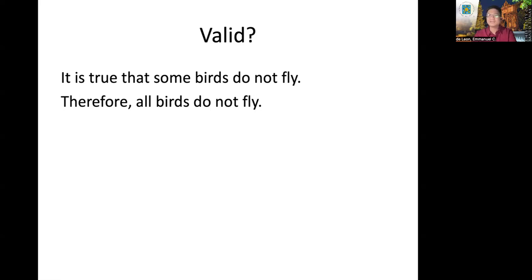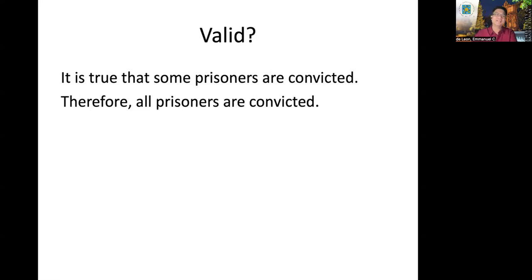If the subaltern is true, you cannot derive a conclusion from its superaltern. But we derive a conclusion here. It's invalid. Okay? It is true that some prisoners are convicted. Therefore, all prisoners are convicted.